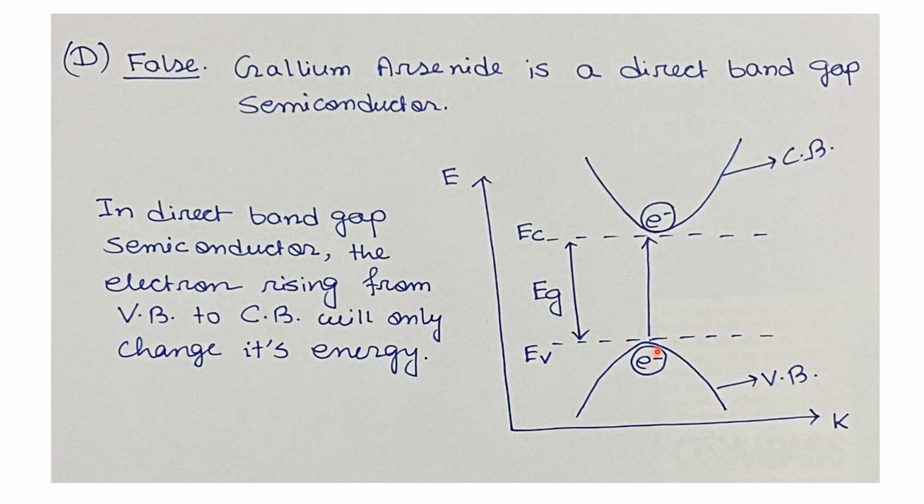So, in order to have an electronic transition from valence band to conduction band, the electron needs only the energy which is equal to the band gap of the semiconductor. Electron doesn't need any momentum change because the edge of the conduction band and the edge of the valence band lies at the same K point. So in direct bandgap semiconductor, the electron rising from valence band to conduction band will only change its energy.